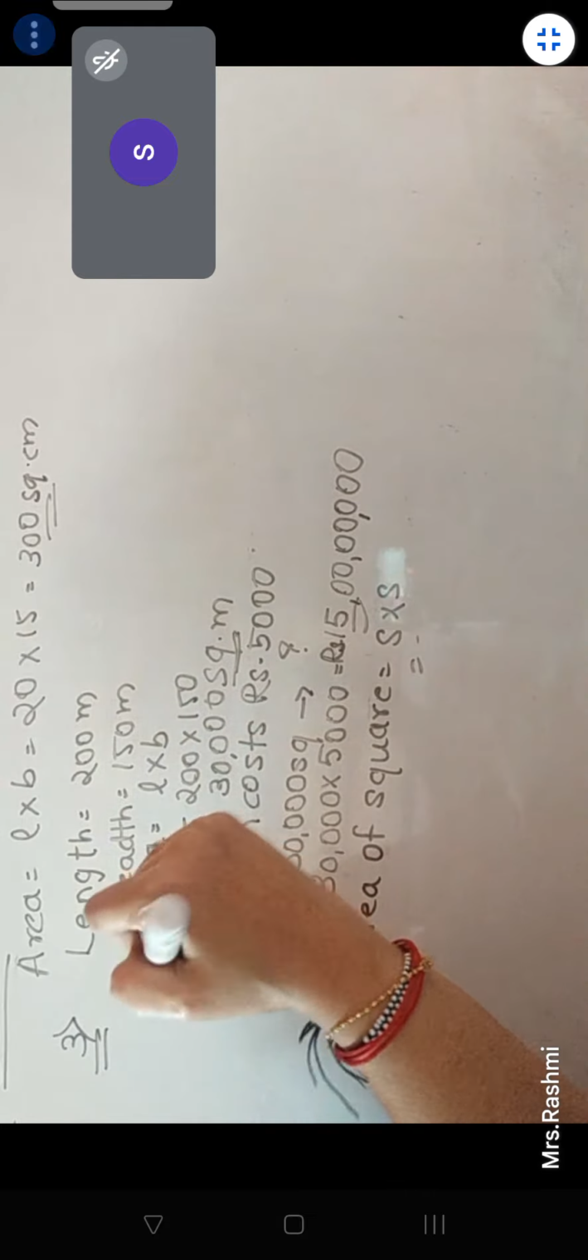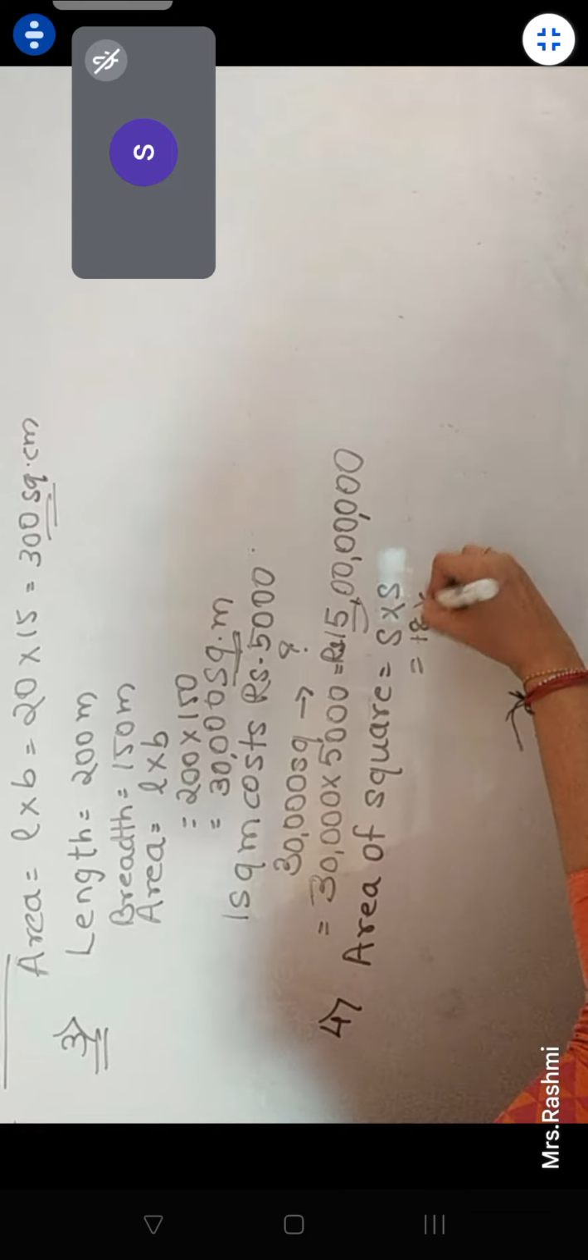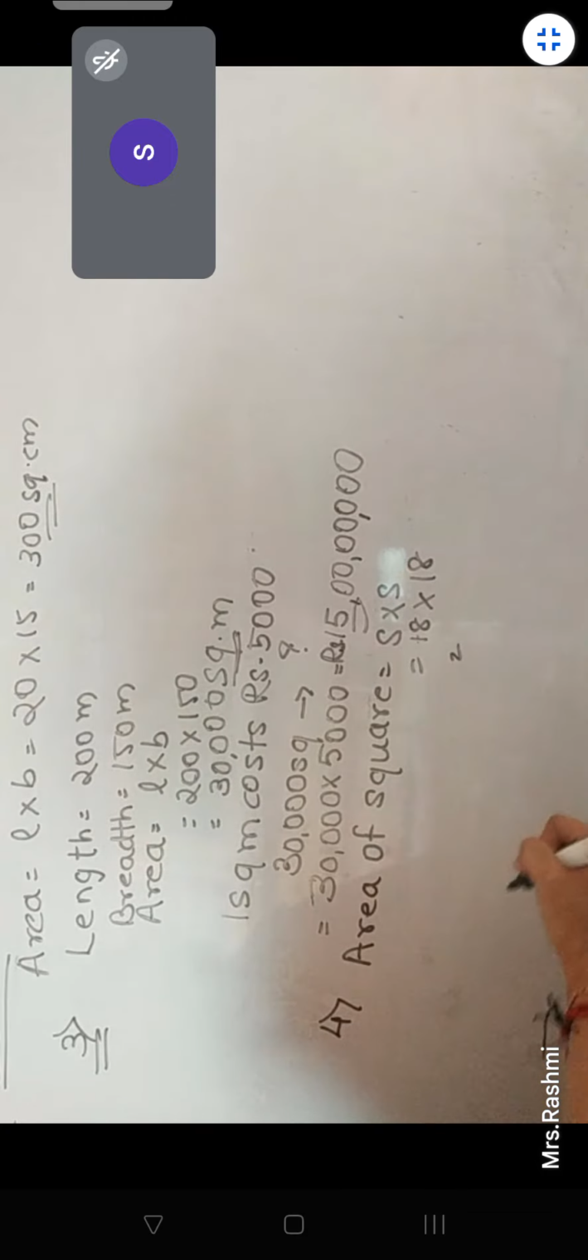So area of square is equal to side into side. Side is given to us as 18. So 18 into 18. What is 18?